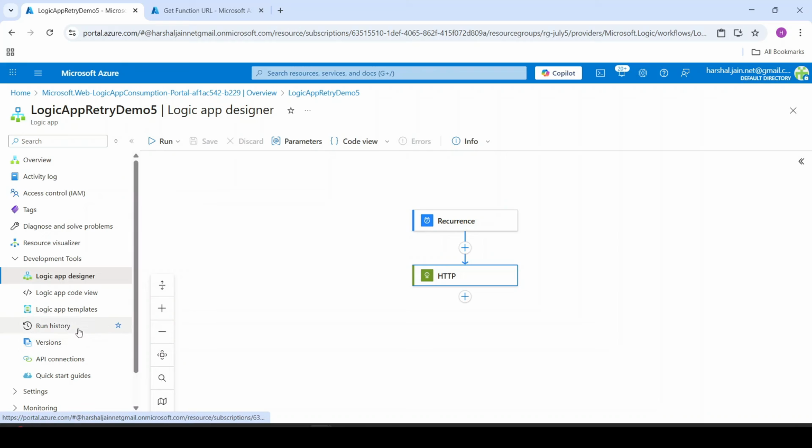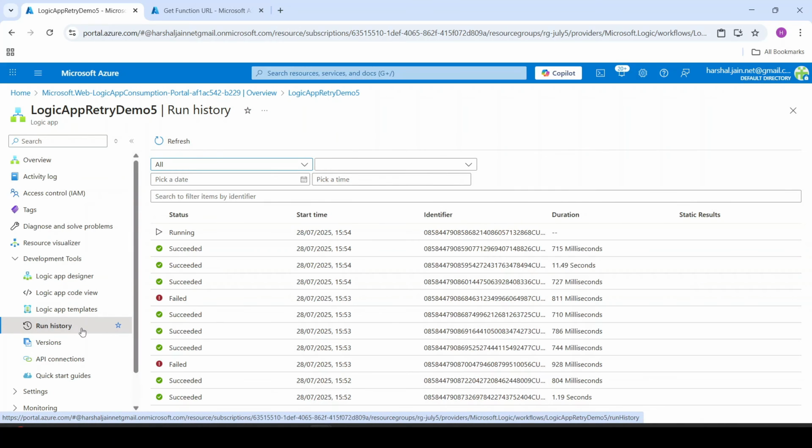And now let's cross check run history. And guys, can you see this? It shows running. That means this latest attempt, it must be retry. So let's not wait for that. But here if you see this one, please follow my mouse. It shows succeeded, and it took 11.49 seconds. So that means it must have retried. So let's try to open that.